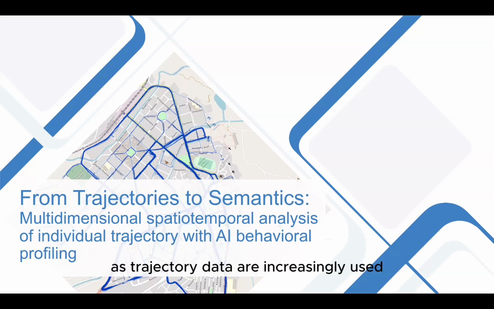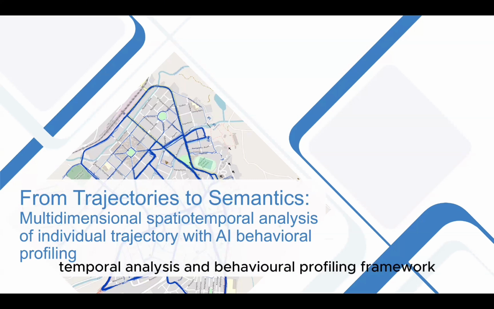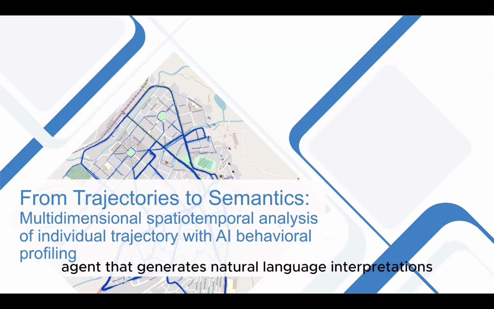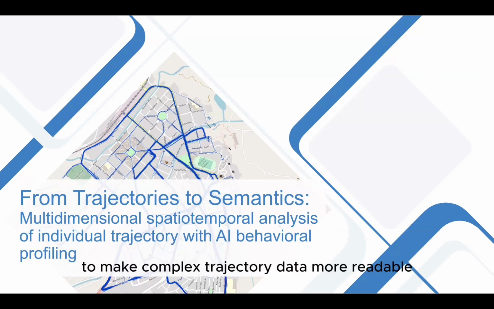As trajectory data are increasingly used in transportation, business, and public governance, a key challenge is extracting interpretable behavioral information from massive datasets. Using the GeoLife dataset, we develop a multi-dimensional spatial temporal analysis and behavioral profiling framework, enhanced with an AI agent that generates natural language interpretations to make complex trajectory data more readable and to support data-driven urban planning and decision-making.